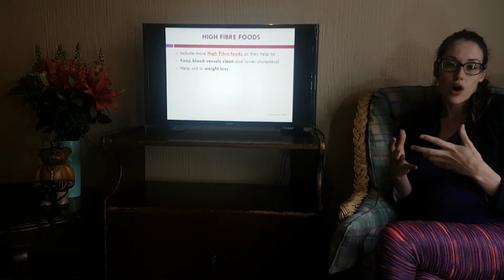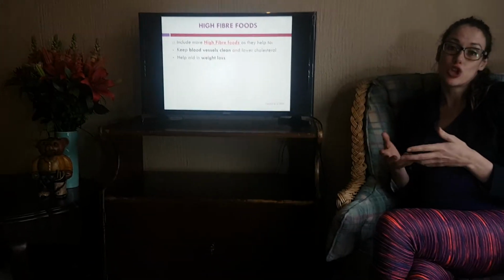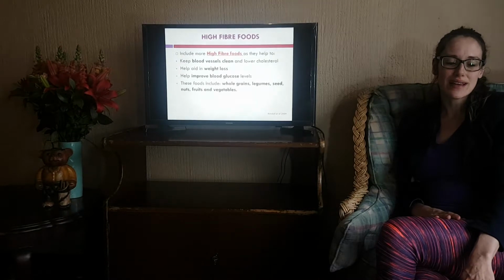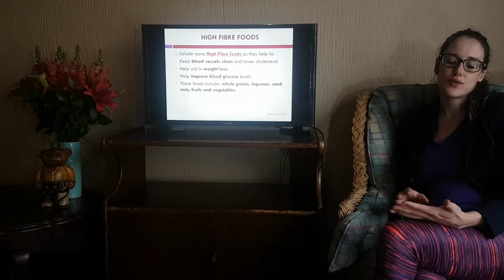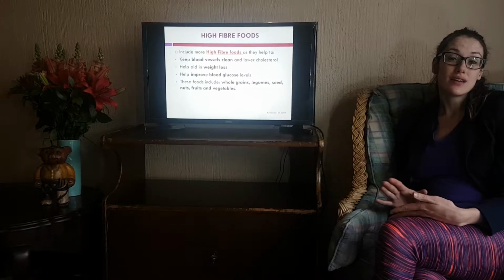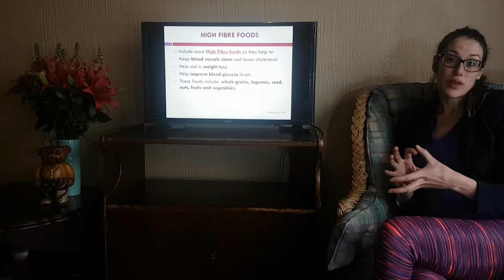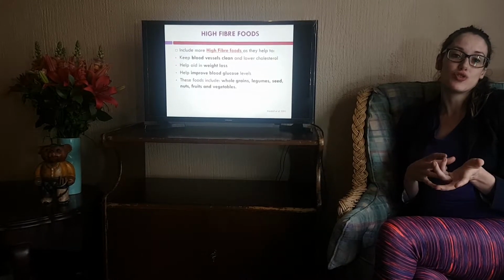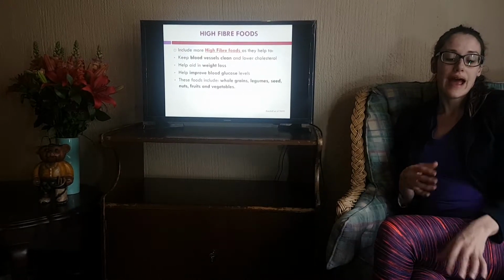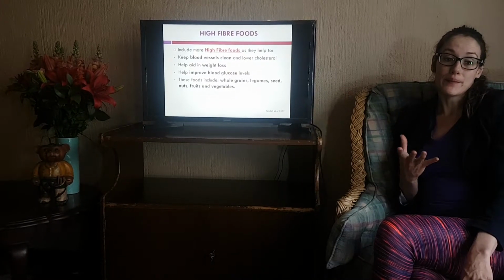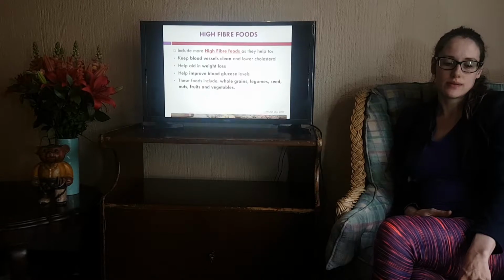The release of sugar from these foods is a lot slower. They help to then improve your blood glucose levels. Some examples of these foods would be your high fiber or whole grain breads, rice, and potato with the skin on. It's considered high fiber as compared to your potato alone. And then your legumes, seeds, nuts, and as previously mentioned, your fruits and vegetables.